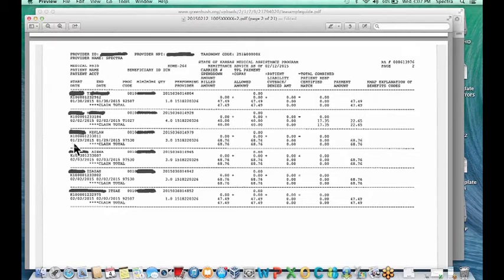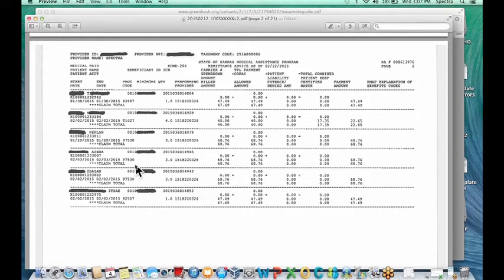Right here will be your service date. So it's showing a service date of 1/29/15 to 1/29/15. It'll show your procedure code. So this is actually the services being billed. If you're not familiar with the particular codes, we do have a fee schedule that I can send you that will give you an explanation of each individual code. And again, you can just call me or send me an email.